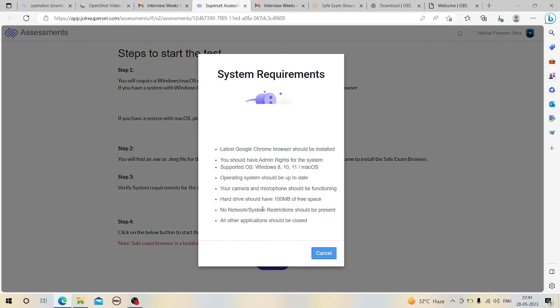View system requirements. I hope it is recording. Yeah. So system requirements: latest Google Chrome browser should be installed. You should have admin rights for the system supported.